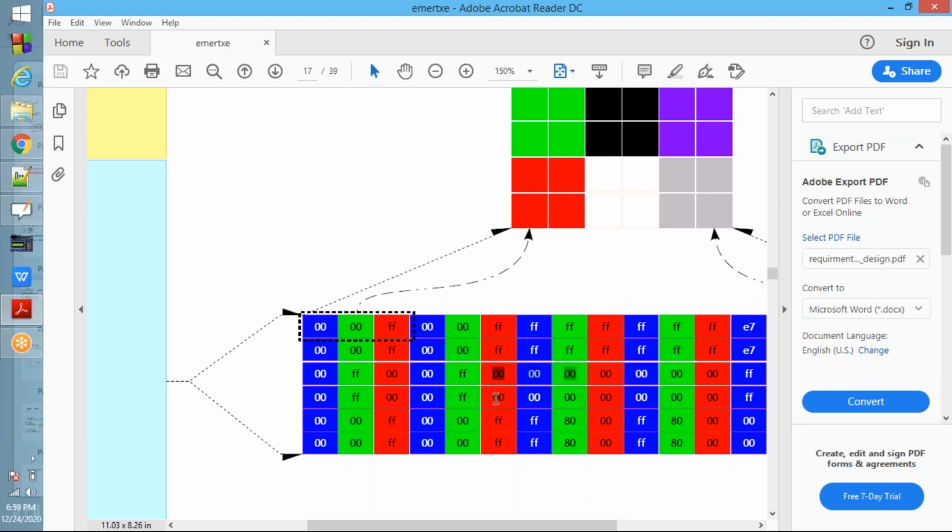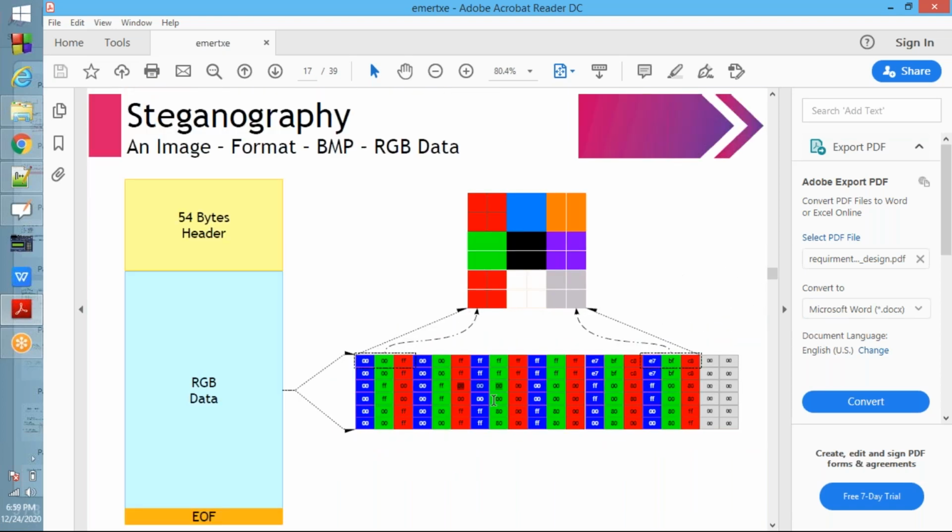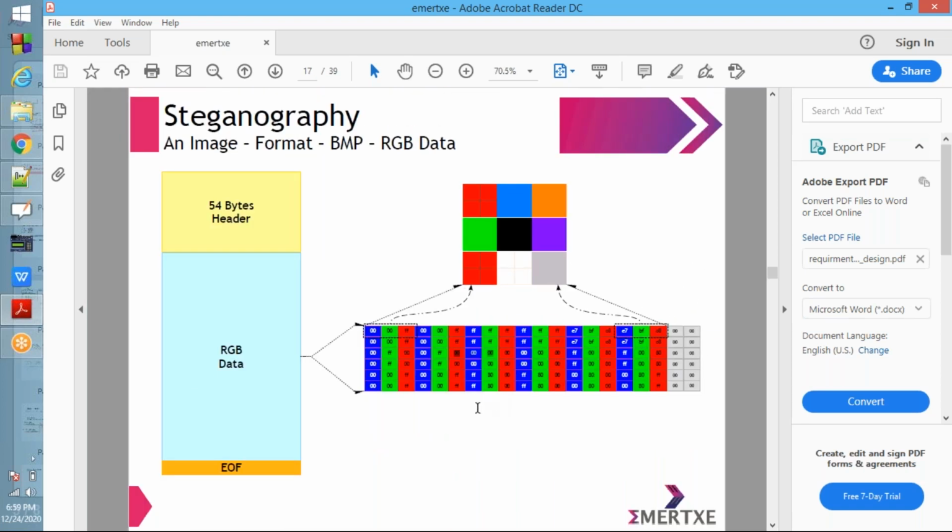Okay, so understood everybody these things? Understood everybody these things? Understood everybody? Okay, fine, fine. See next.